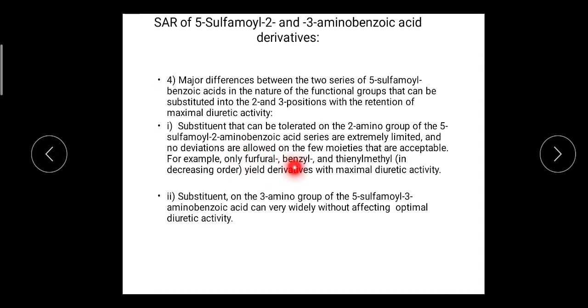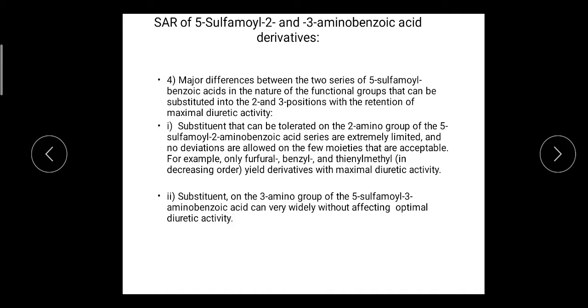Less action is produced by benzyl, and still less action than benzyl is produced by the thienyl methyl group. So at the second position the amino group is present, and the hydrogen of that amino group can be replaced only by three groups: furfuryl, benzyl and thienyl methyl.